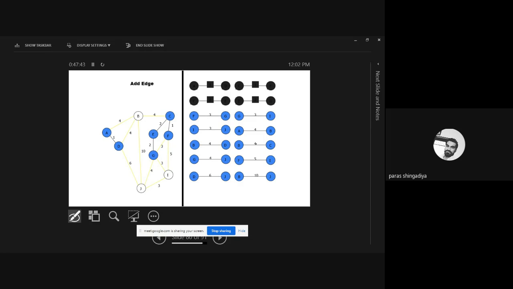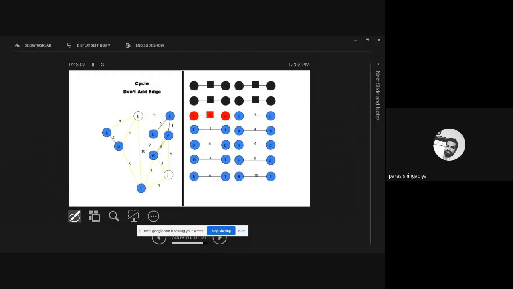Now next is 3. So if I connect this 3 between E and G, F and G, if I include this edge here, it forms a closed walk. Because I consider these 3 edges in my graph, if I consider this edge also, it creates a closed walk. Therefore, it blinks in red color. So it means you have to skip this edge in the graph.